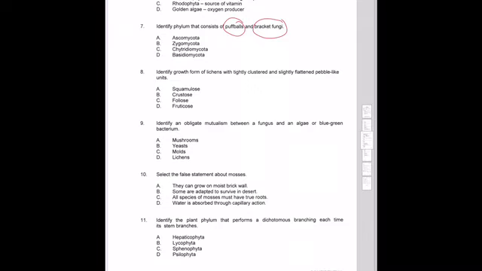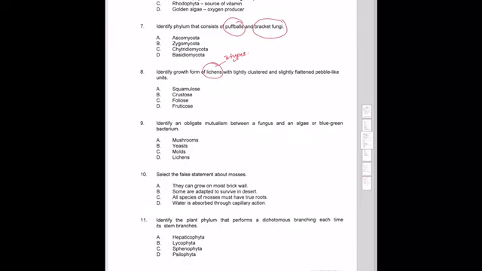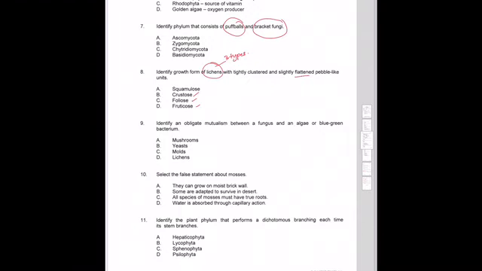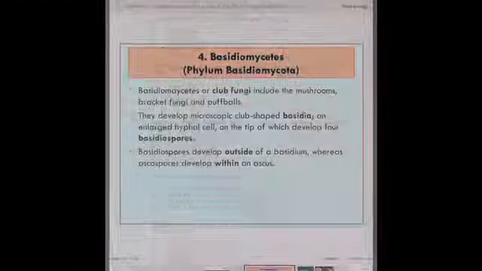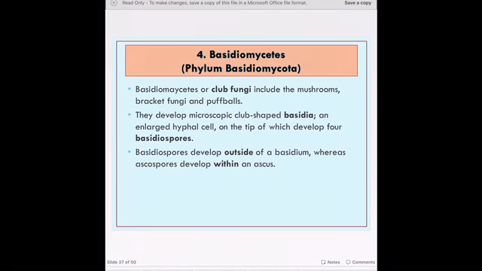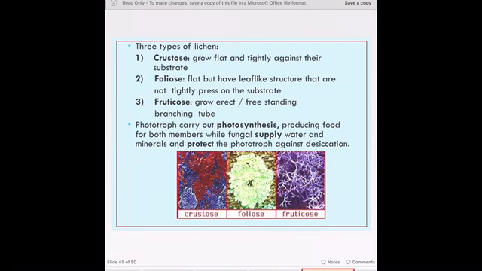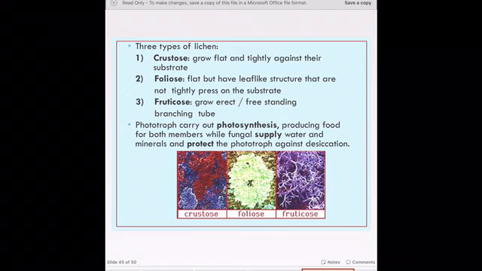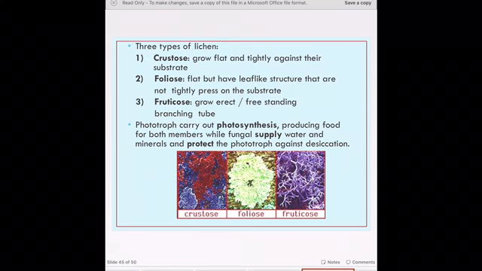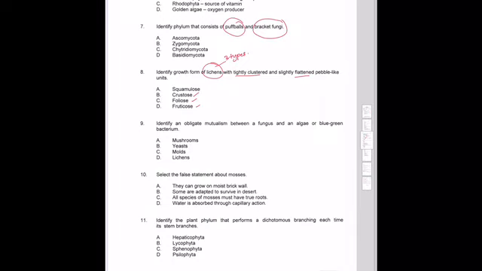Identify growth form of lichen with tightly clustered and slightly flattened pebble-like units. So lichen dia ada 3 jenis, 3 types of lichen. Okay, crustose, foliose and fruticose. Jadi awak tengok yang mana satu ialah flat, and tightly clustered. Dekat lecture notes pun ada. Pergi pada bahagian lichen. Okay, so crustose is flat, yang flat dan juga tightly against their substrate. So the answer is crustose.